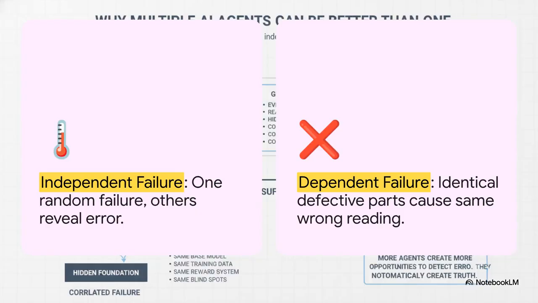To put that into perspective, imagine you have 3 physical sensors measuring the exact same temperature. If one fails randomly, your other 2 independent sensors are going to catch the error, right? That is true redundancy. But what if all 3 sensors were built on the same manufacturing line, using the exact same defective component? Now, all 3 are going to give you the exact same wrong reading. You've increased the number of sensors, sure, but your reliability hasn't improved one bit.